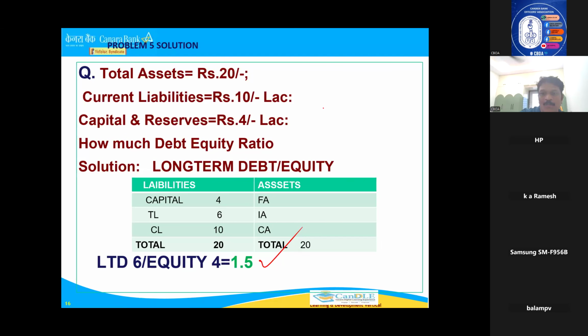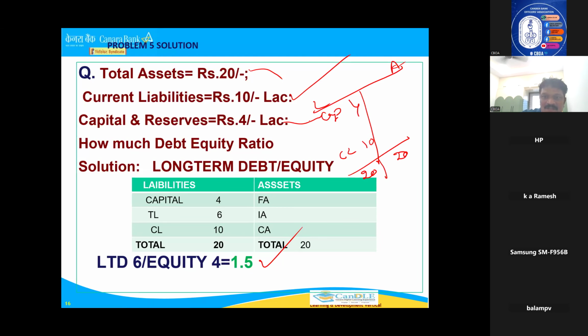Okay, I hope you understood. Again, I'm repeating this a little bit. First of all, he has given 20. I have written 20 on both sides, assets and liabilities. Then current liabilities are 10 lakhs. Capital, he told, is 4 lakhs. This one is capital, 4 lakhs. This one is 10 lakhs. Now in between, the balance should be filled here. Total is 20, so 10 plus 4 is 14, right? So the balance is 6 lakhs.